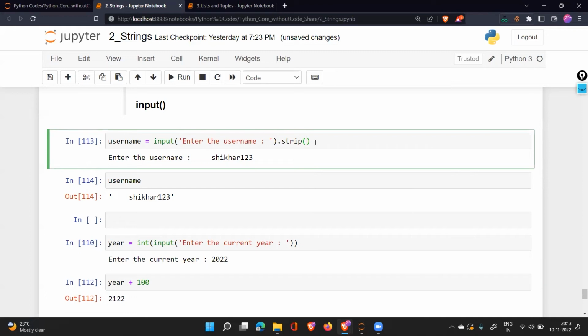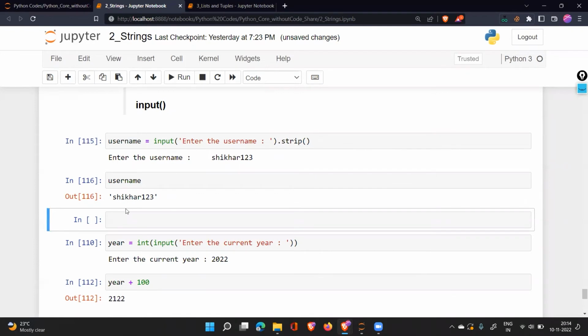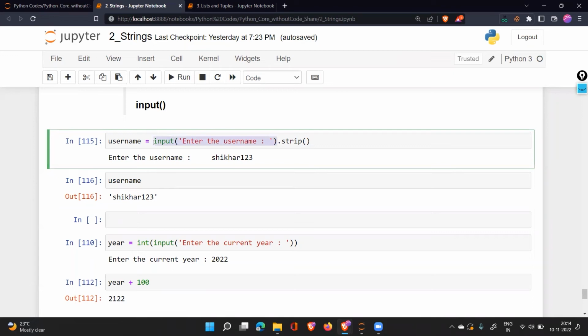If I run this now, let's say I have put some spaces and I say 3, and I do this. And when I check my username, what has happened? Even if a user has made a problem like that, it is fixed. How is it being fixed? First, the text has been taken, and it goes through this process of stripping, and the empty characters which were there at the start have been stripped. This is how you can use those things.